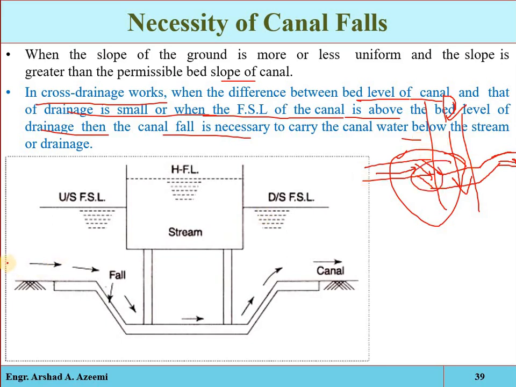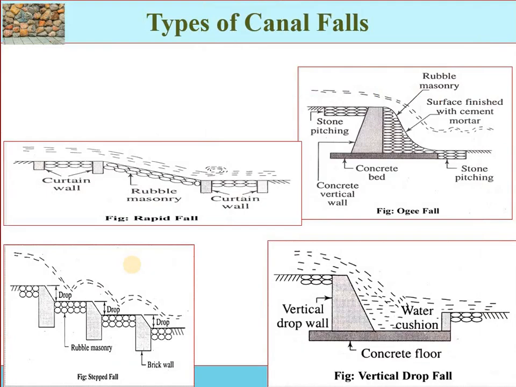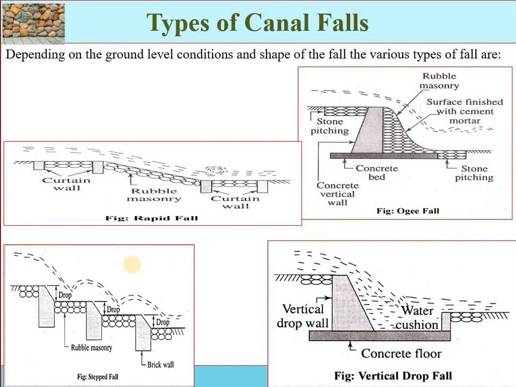For example, if the irrigation canal's full supply level is above the bed level of the natural drain, then we will have to drop the water below the drain. We will have to pass it under, and again raise it to its natural downstream level. So here a drop structure will be constructed. So that is the necessity. Now see, we have different types.